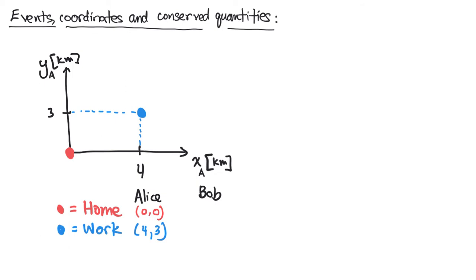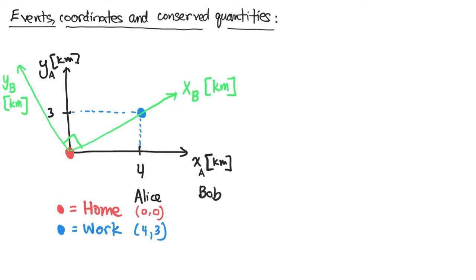And he actually chooses a coordinate system such that his x-axis goes right through the 2 points of interest. So we'll label this x sub b for Bob's x-axis, which is in kilometers. And we want another axis here. It's going to be perpendicular to the first, and that will be his y-coordinate, again in kilometers. So we'll label that y sub b for Bob's y-coordinate.